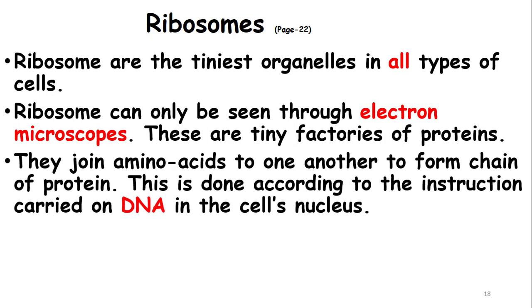They join amino acids. Amino acids are the smaller molecules for the proteins, or amino acids are the building blocks for the protein. Amino acids link up with one another to form a longer chain of molecules, and this longer chain of molecules is said to be the protein. This is done according to the instructions carried on DNA in the cell's nucleus.